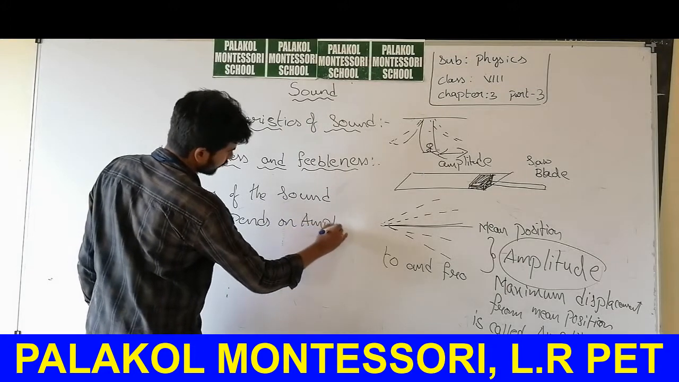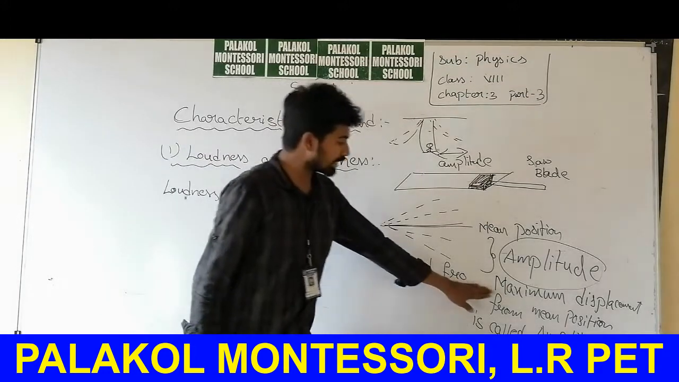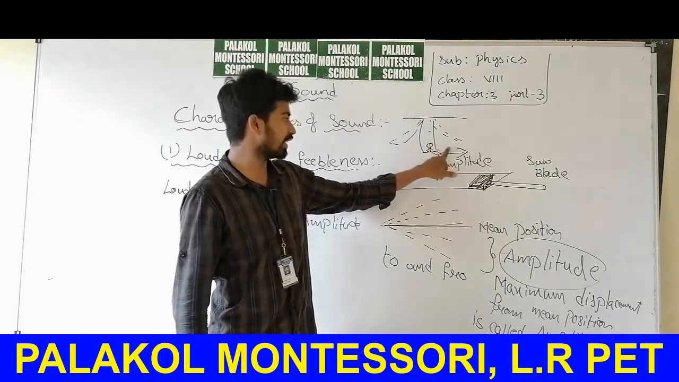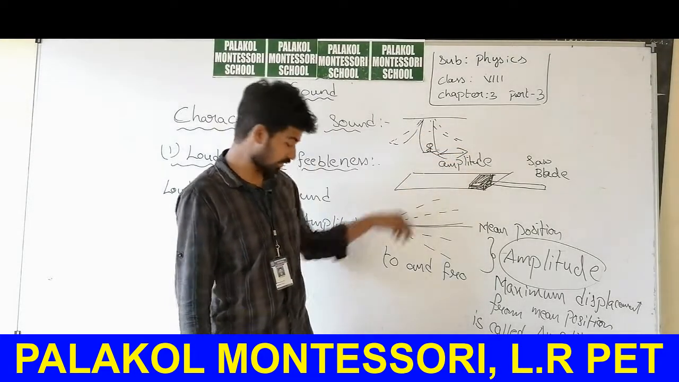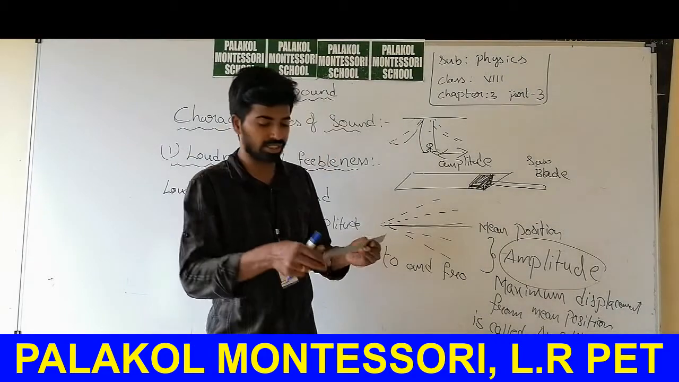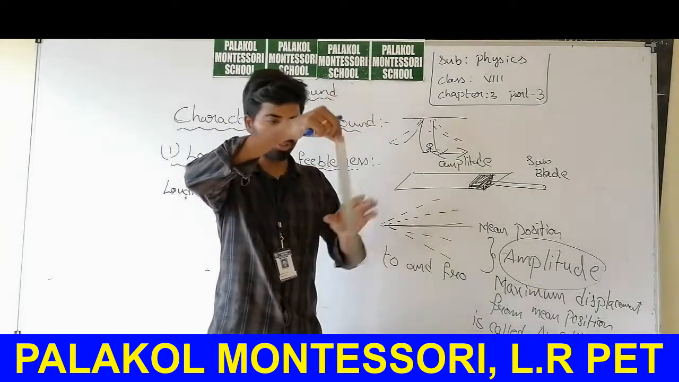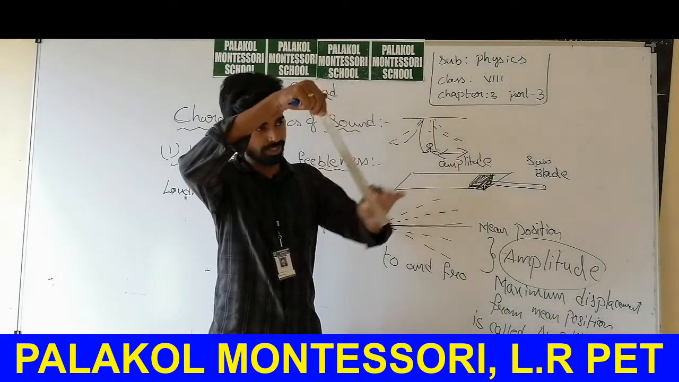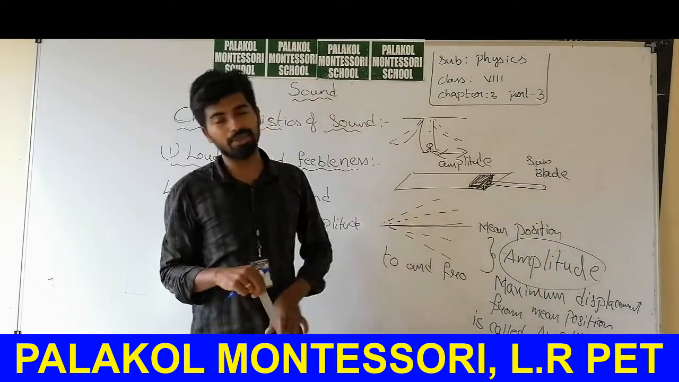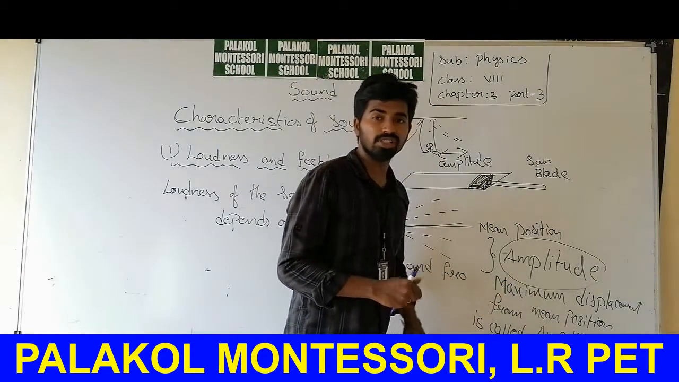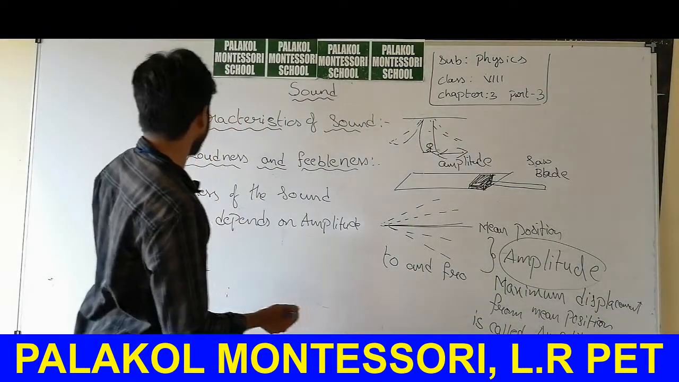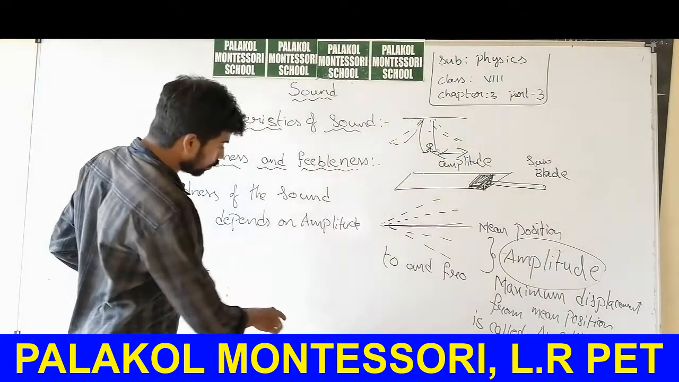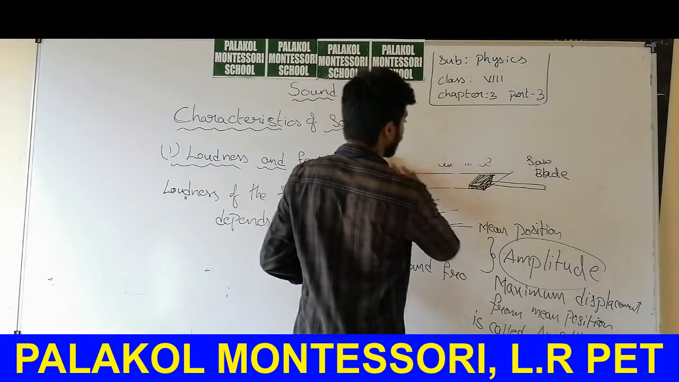amplitude. What is amplitude? This is the middle position of your swing, and this is the maximum amplitude. You will travel here also, but this is the maximum displacement. So in a to and fro motion, this is the maximum distance that the scale is traveling. The distance from the mean position up to here is called amplitude. The maximum displacement from mean position is called amplitude. So loudness of the sound depends on amplitude, and the loudness of sound can be measured in decibels.